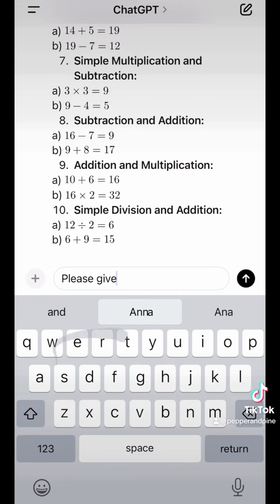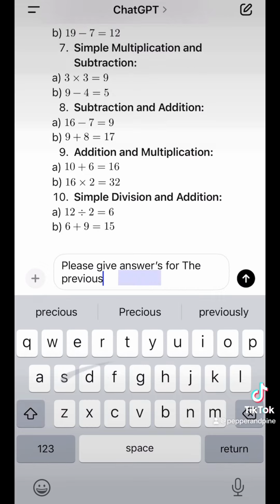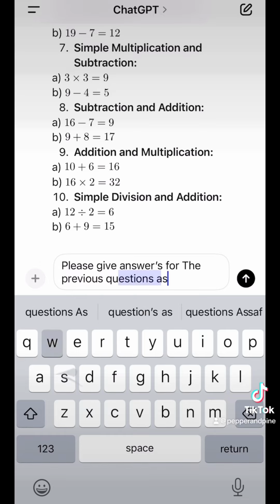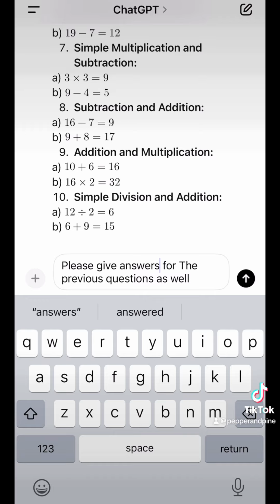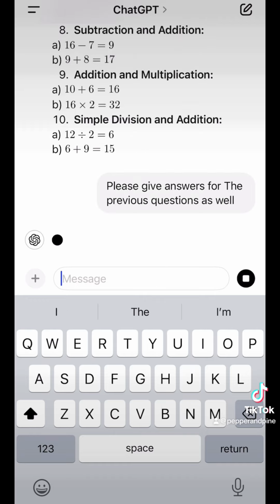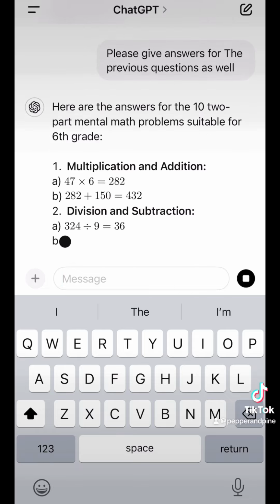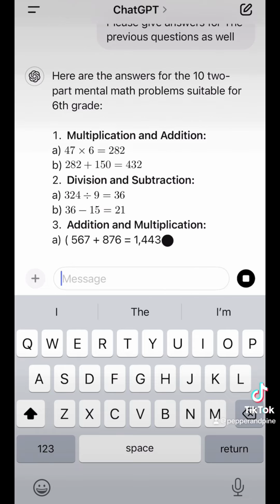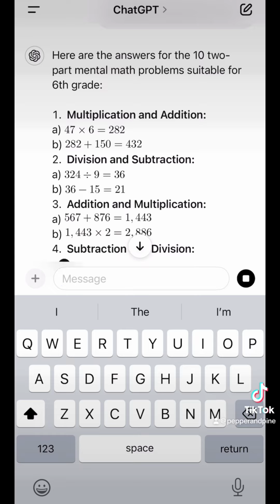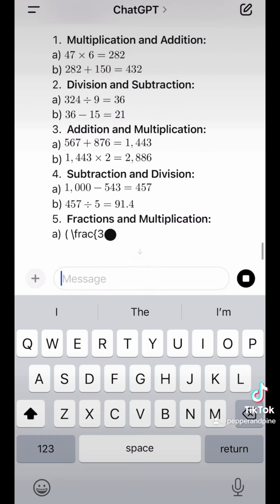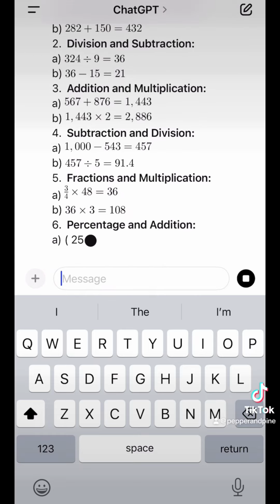Please give answers for the previous questions as well. Let's fix that. Okay, there we go. Let's find out if they can do that. Yes, it looks like they're giving the answers for the previous questions as well. Fabulous.